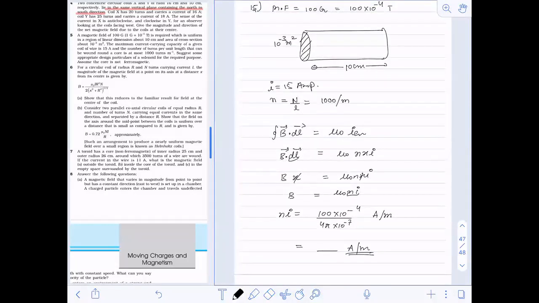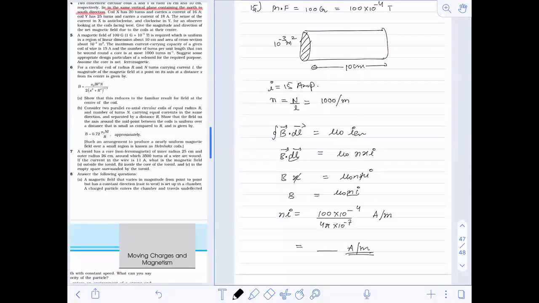Whatever be the answer, the design parameter you would suggest is the amount of current flowing per meter. Suppose Stanley is saying that it's approximately 8,000 ampere per meter, assuming that answer to be correct, with pi as 3.14.